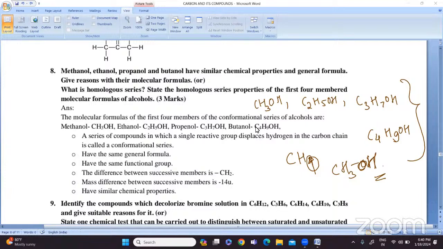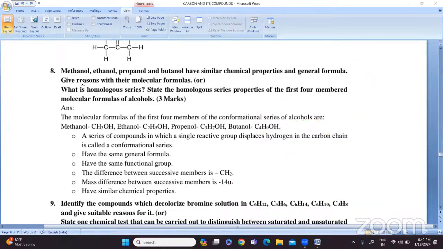The difference between these four is that there is a difference of a CH2 group in each successive member, and the mass difference between each member is 14 u, unified mass. All four alcohols have the same chemical properties.